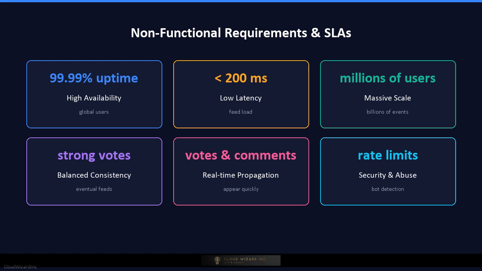Latency must be low. Feed and post pages should load in under a few hundred milliseconds. The system must scale horizontally to handle millions of concurrent users, billions of events, and peak traffic during major events. Consistency must be balanced. Vote counts should be strongly consistent or at least monotonic, while feed freshness can tolerate some staleness.